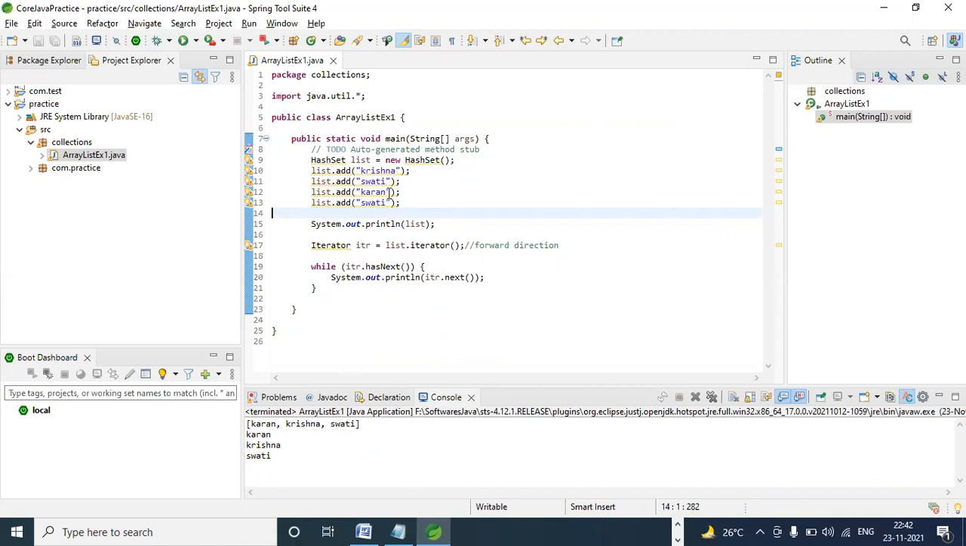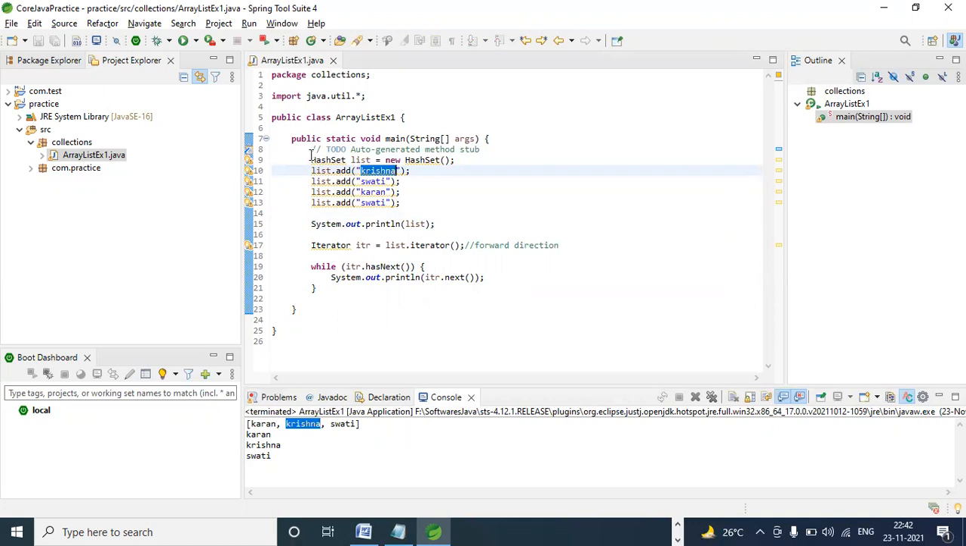And also, it does not follow any order. Current was added as the third element, but it is printed first. Krishna is the first element, but it prints second. So if you don't want to follow any order, go for the set interface. If you want to remove duplicate elements, we have to go for the set interface.